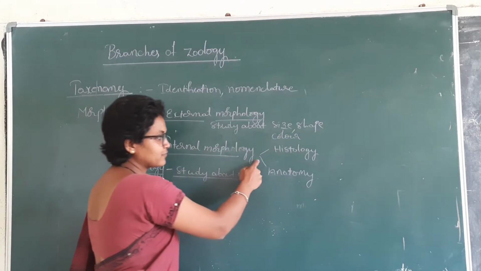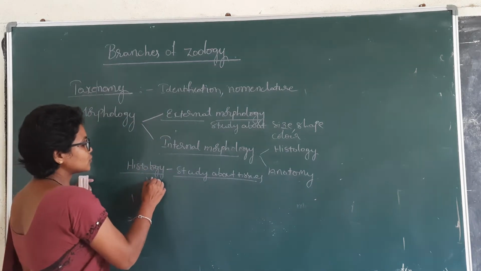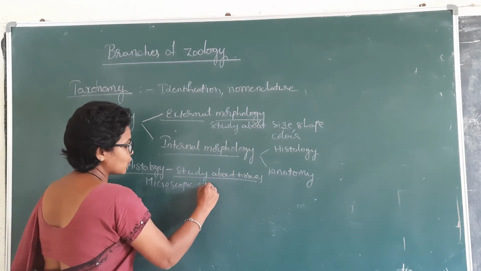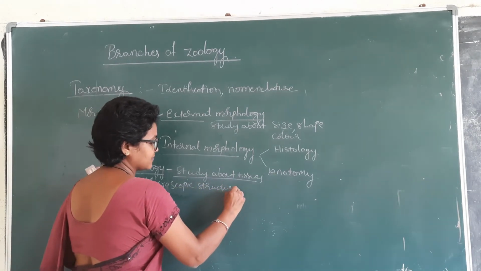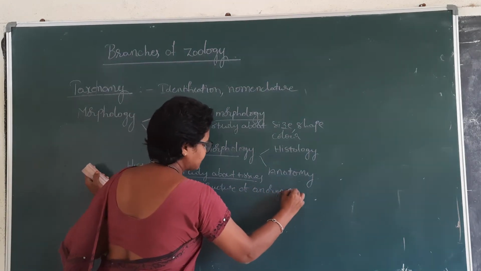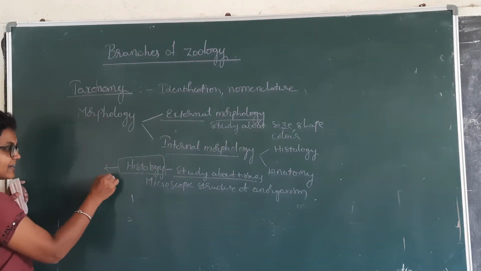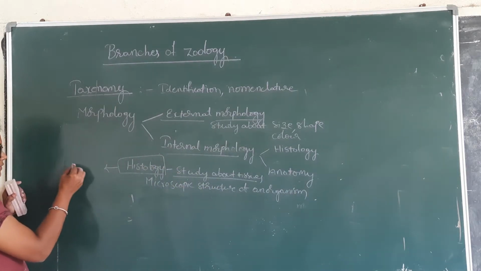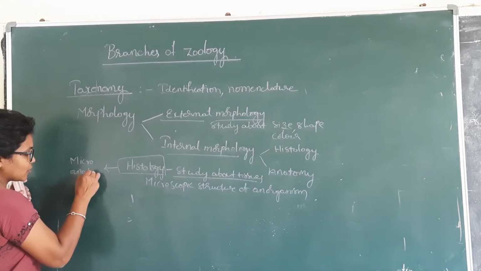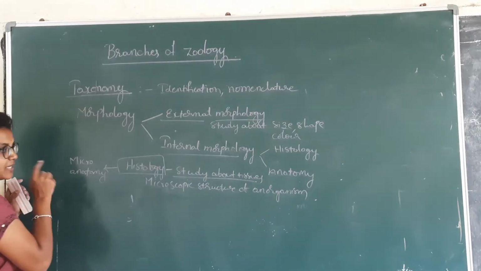Internal morphology is of two types: histology and anatomy. Study about tissues, the microscopic structure of tissues. If you study the microscopic structure of an organism, it is called histology. Histology is otherwise called microanatomy.